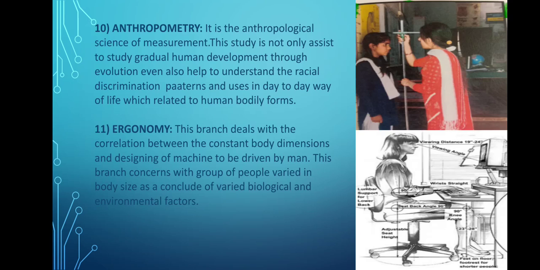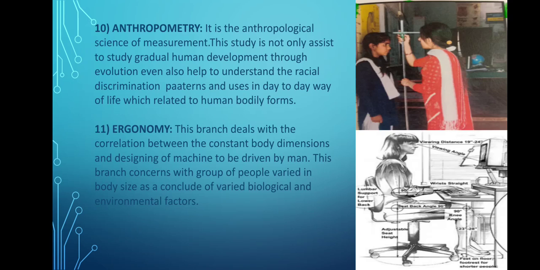In osteometry, anthropologists take measurements of the bones or a skull, through which they try to understand the ethnicity or race of the individual. Somatoscopy is a branch in which they try to know the color and texture of the body or of the hair, eye color, eye texture, eye forms or hair forms.